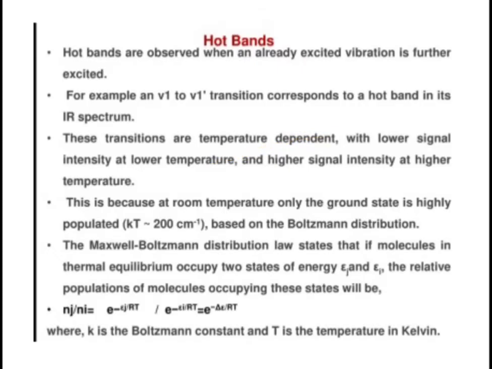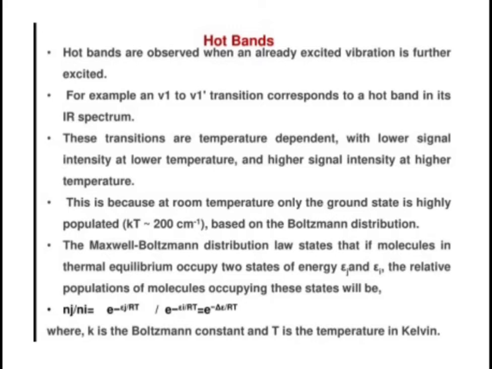Now, what is meant by hot bands? Hot bands are observed when an already excited vibration is further excited. That means the first transition is from 0 to 1. This is fundamental absorption. But the next transition is from 1 to 2, 1 to 3, 1 to 4. So in this way we can get the hot bands.